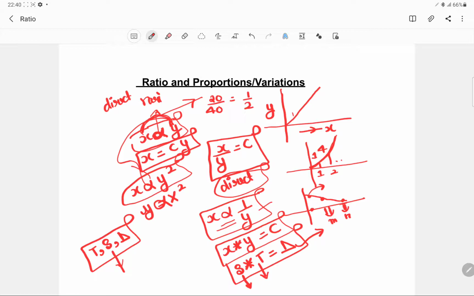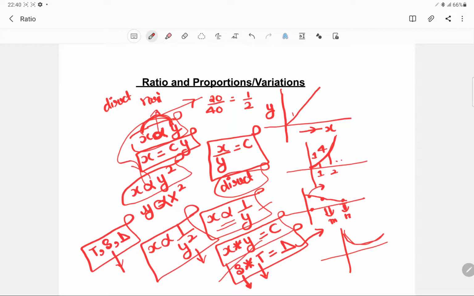Since it is of degree 1, it is called linear. In a similar manner, we could also have x is inversely proportional to y square. So as x increases, y decreases very rapidly, not in a linear manner, but in a degree of 2.